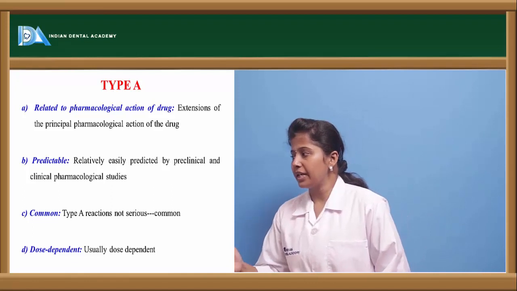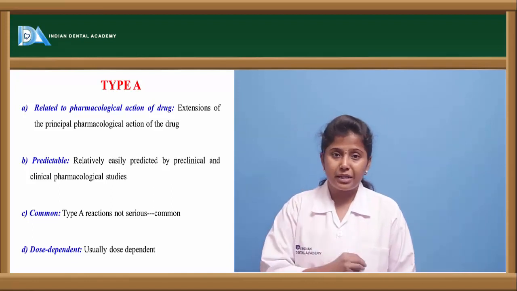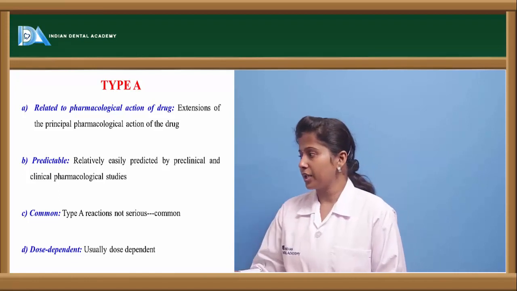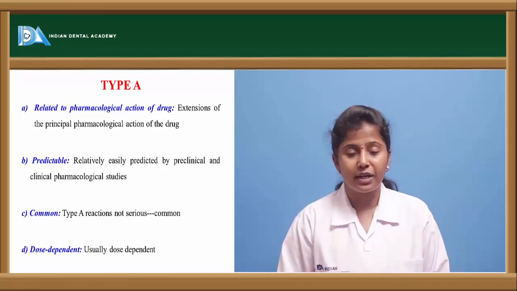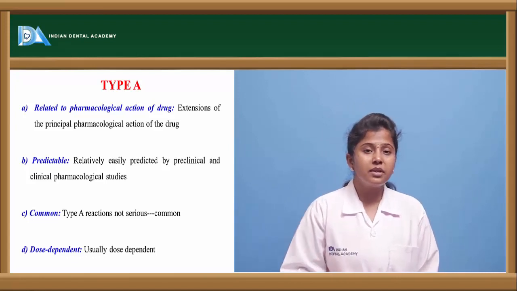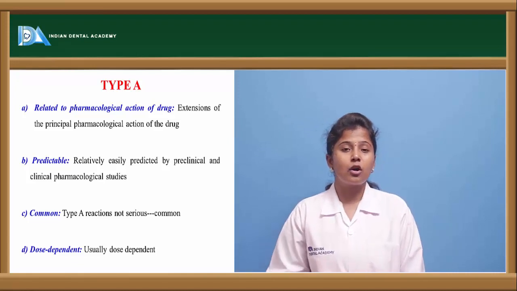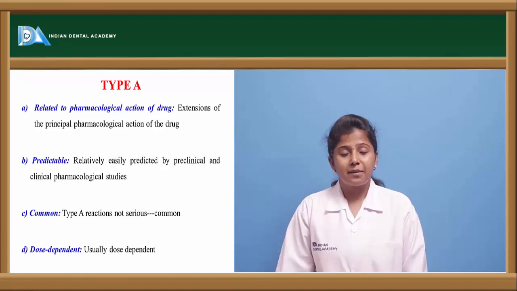The other one is predictable. As I said, these are predictable. They can be easily predicted based on the reaction they produce in the body. And these are common types of adverse drug reactions, like headache, dizziness. These all come under type A. Diarrhea, constipation. These are common side effects, they are predictable, and they are not that serious also.